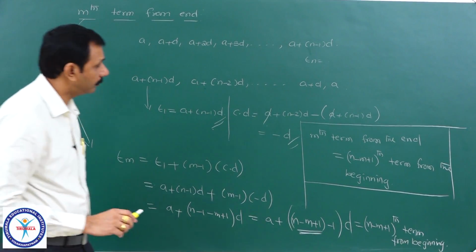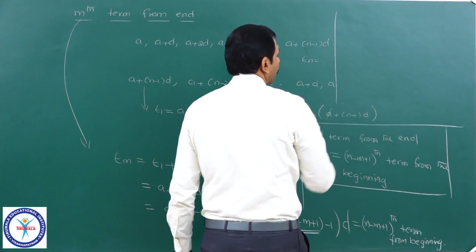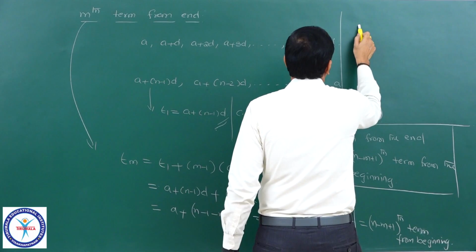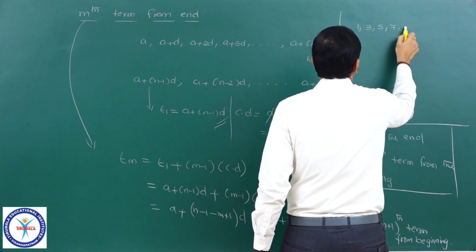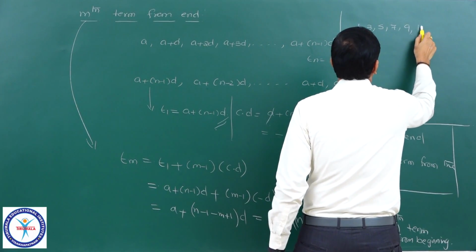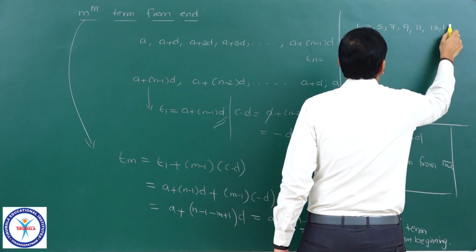For example, suppose I take 1, 3, 5, 7, 9, 11, 13, 15.